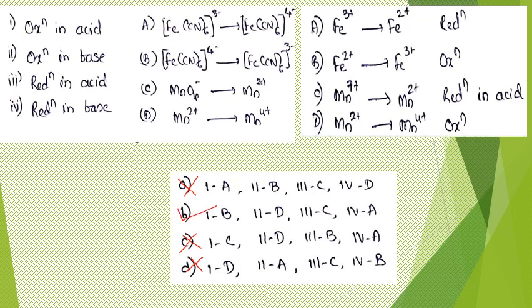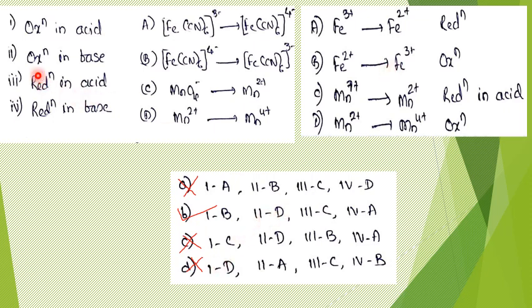Even though you may not be very sure that option B is the answer, you can conclude that option B is the answer because you are sure that option A, option C and option D cannot be the answer. Therefore option B should be the correct answer, and option B, of course, is the correct answer. These reactions you can again verify, and that is correct. So 1 goes with B, which simply means that oxidation in acid goes with B. H2O2 reacts with this species and oxidizes it, and in acidic medium that is correct.